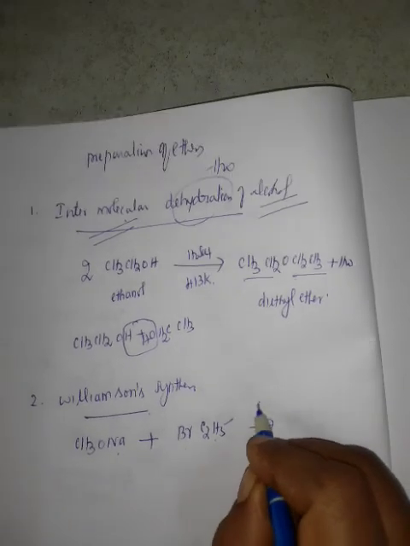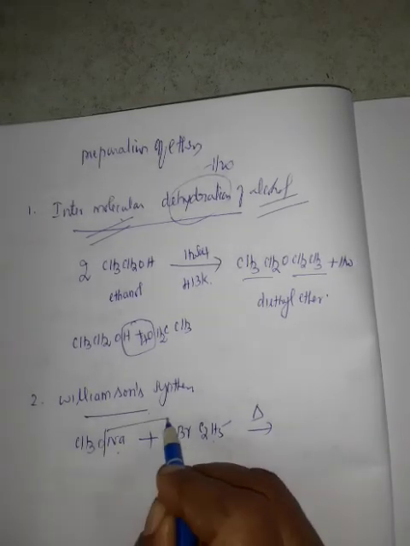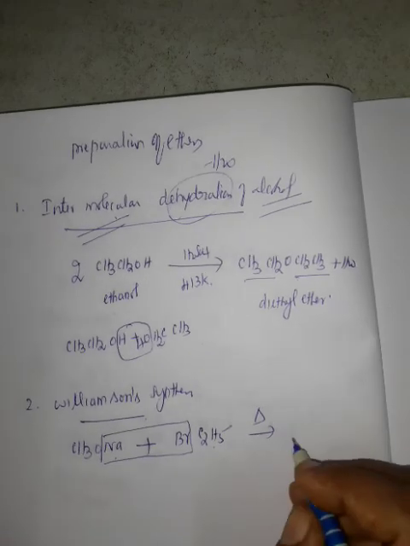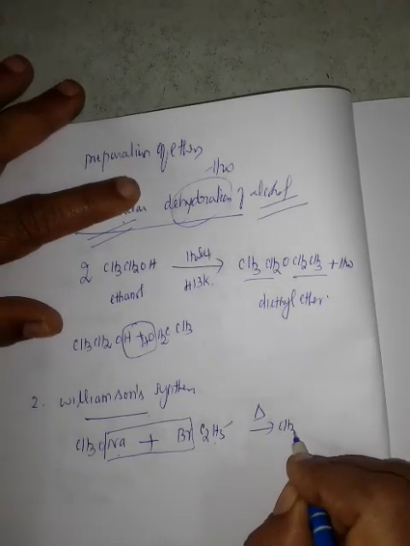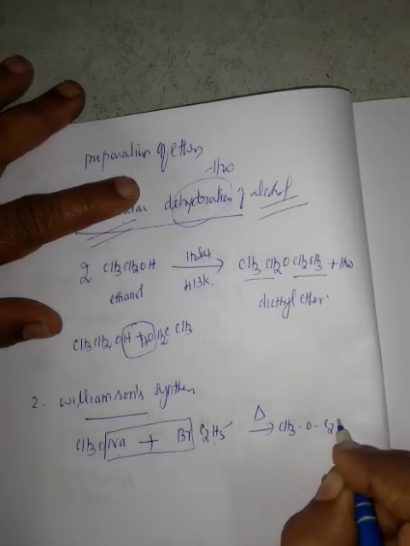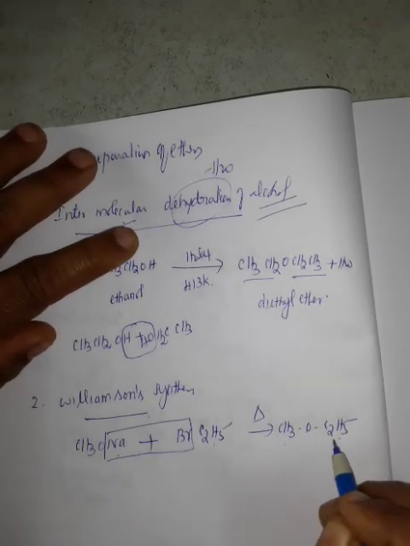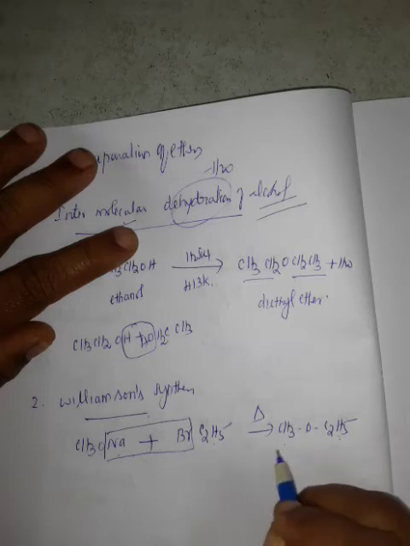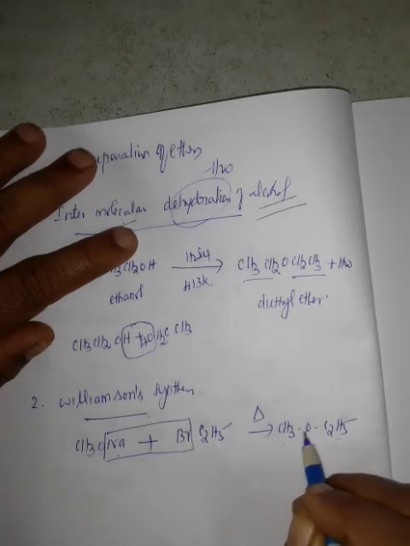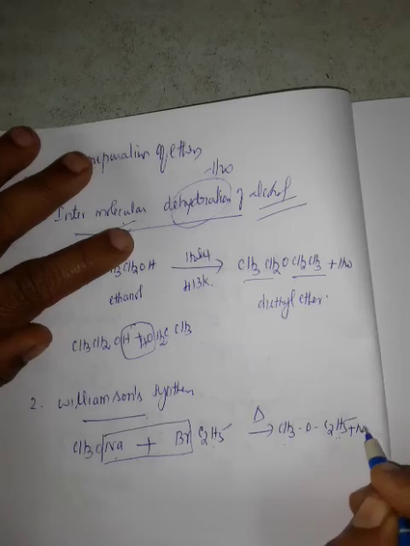On heating, NaBr is removed. The remaining, you write as it is: CH3-O-C2H5, ethyl methyl ether. Why am I writing ethyl first? According to alphabetical order: ethyl methyl ether, plus NaBr.